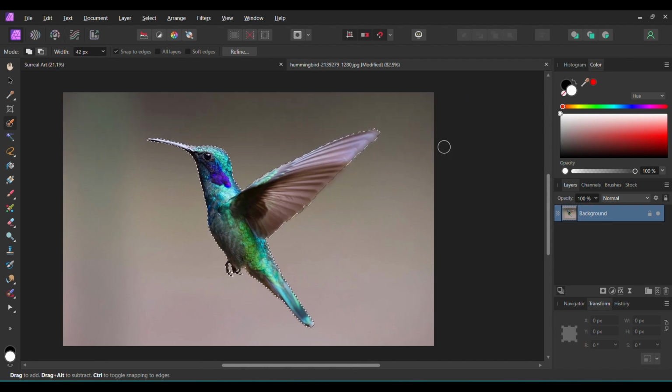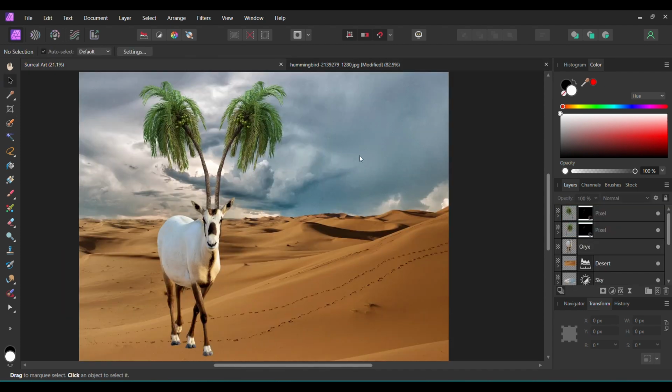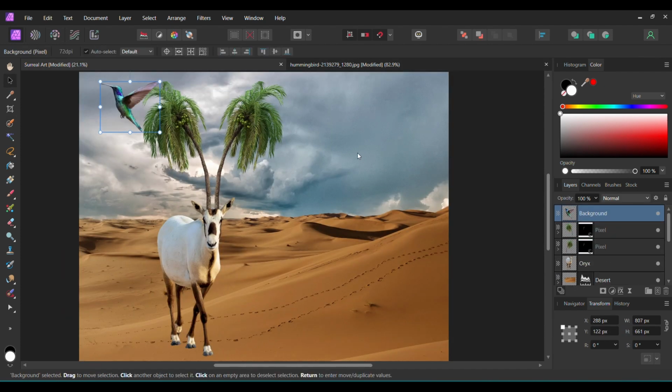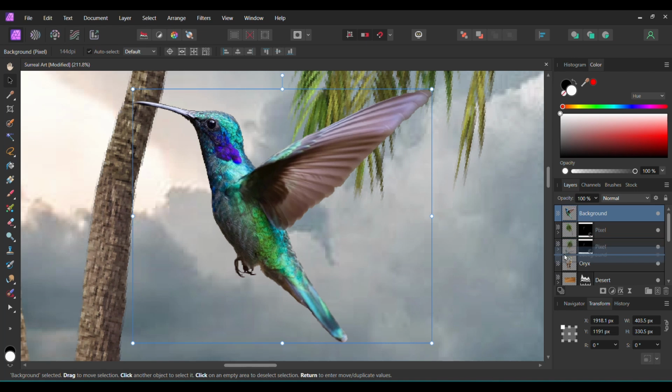Once you've done that, press Ctrl and C to make a copy of the selection. Now go to the document and press Ctrl and V to paste the bird onto the document. Take the Move tool and place the bird where you see it on the screen. In the Layers panel, place the bird layer beneath the palm trees.